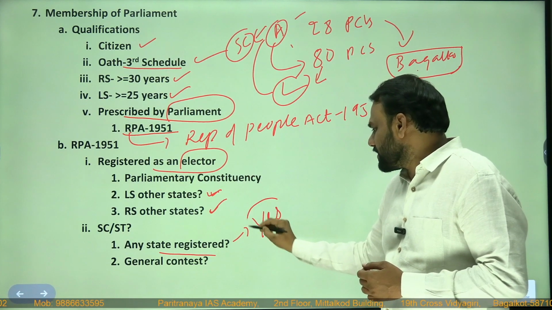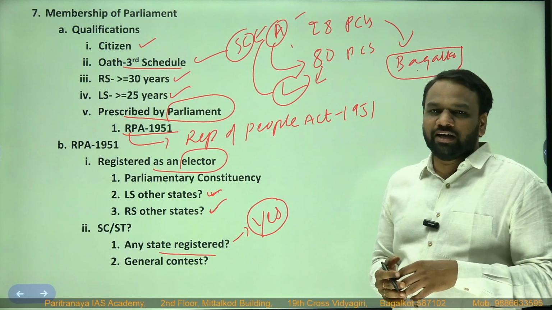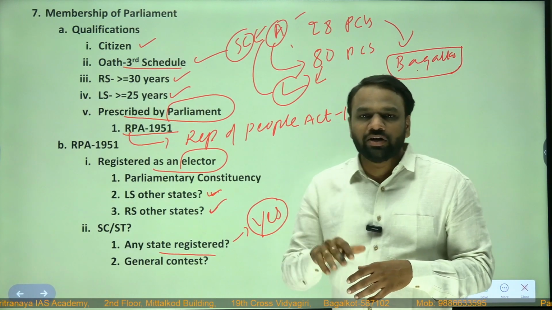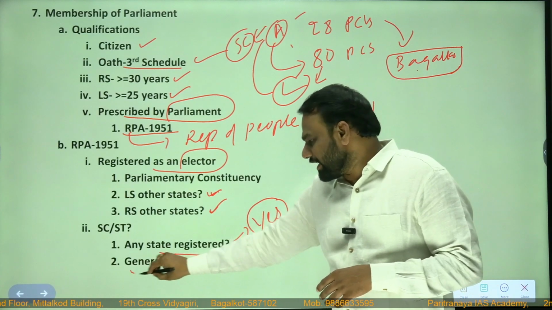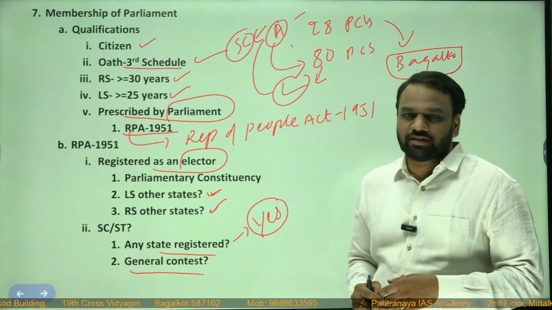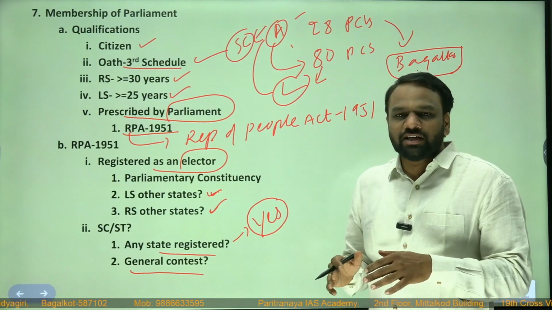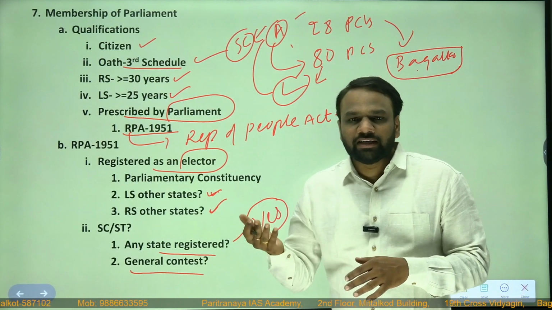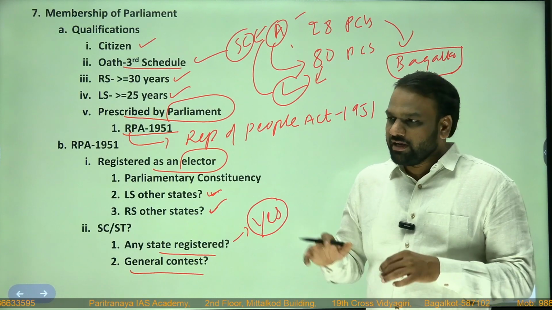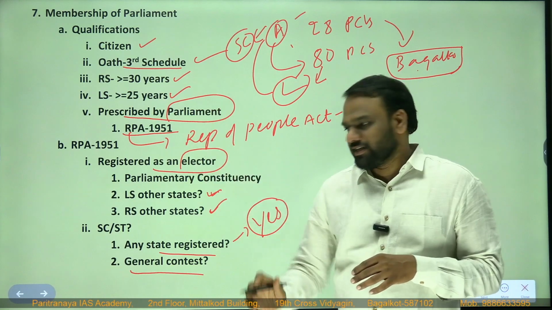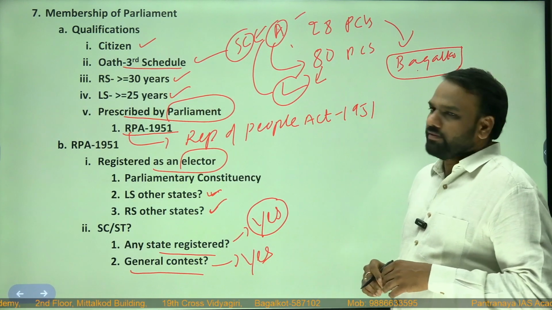A person who belongs to scheduled caste or scheduled tribe in one particular state can contest for a reserved seat in another state. So this possibility is there. Can he go for a general contest? Yes, he can go for a general contest. General contest in the sense that, in the same state, a scheduled caste member can contest for a constituency where there is no reservation. Similarly, in the same state as well as in another state. So this possibility is also there.